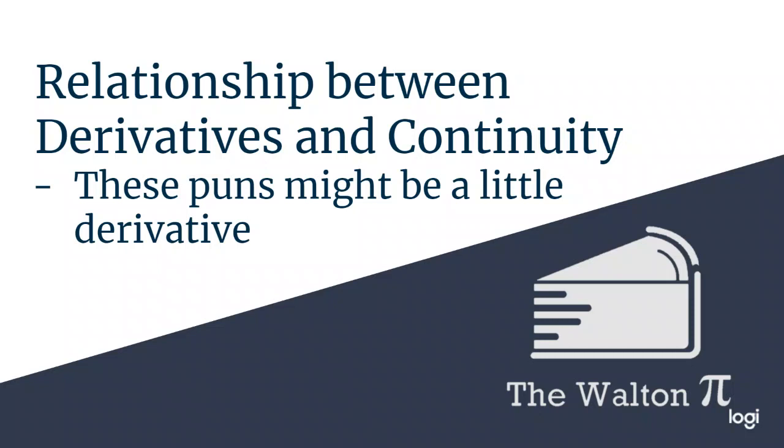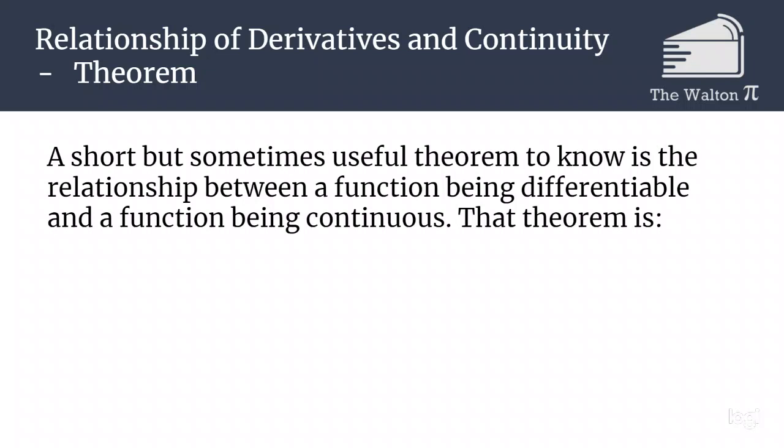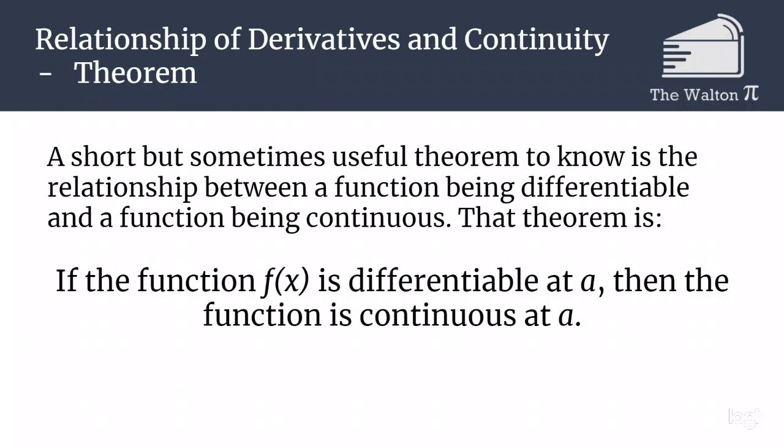Today we're going to be talking about a relationship that exists between derivatives and continuity of functions. So a short but useful theorem to know is the relationship between a function being differentiable and a function being continuous. That theorem says that if a function is differentiable at a, then the function is continuous at a.